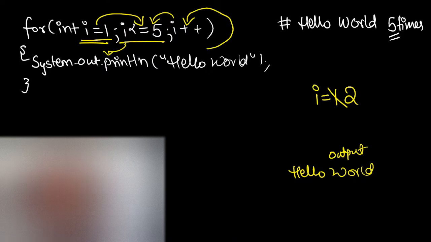So now it will be again the condition i less than or equal to 5. So 2 less than or equal to 5. The condition is still true. It means we are still in the middle of the race. So system.out.println hello world will be printed again. So let's print the hello world again. Hello world has been printed.